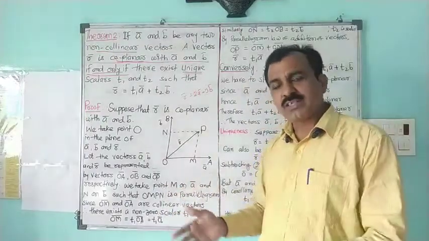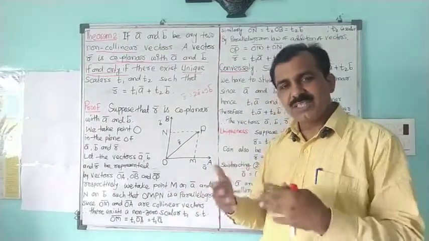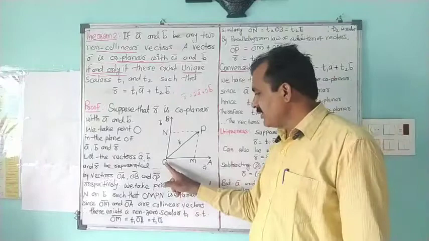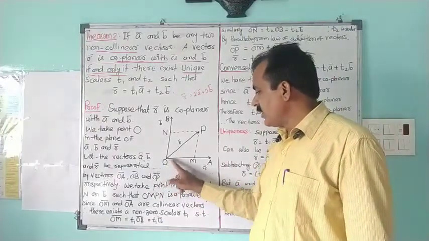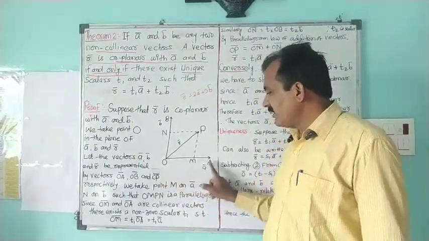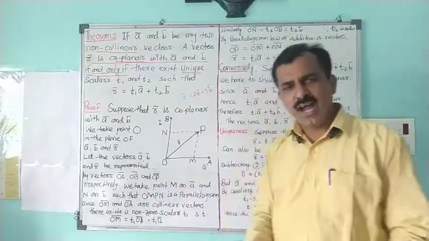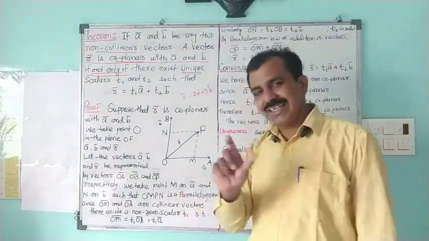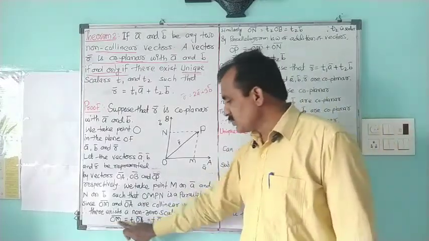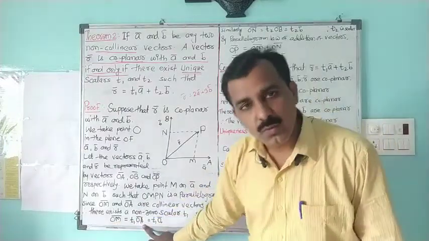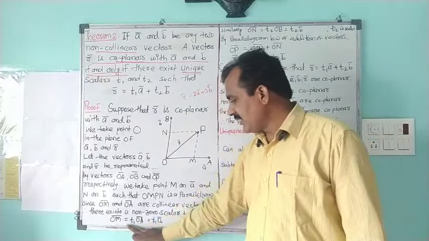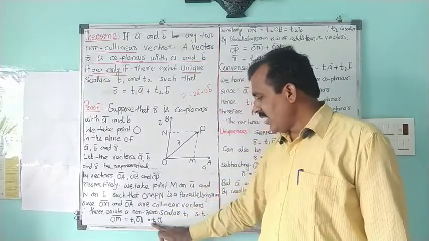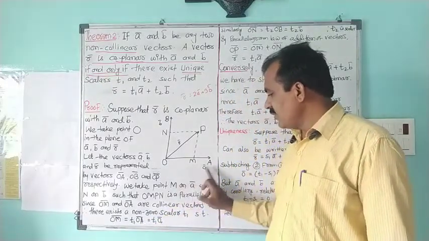Some relation like half or one third will exist between these two vectors, so some such value of T1. So OM bar I am writing as T1 into OA bar, and this OA bar is nothing but small a bar.